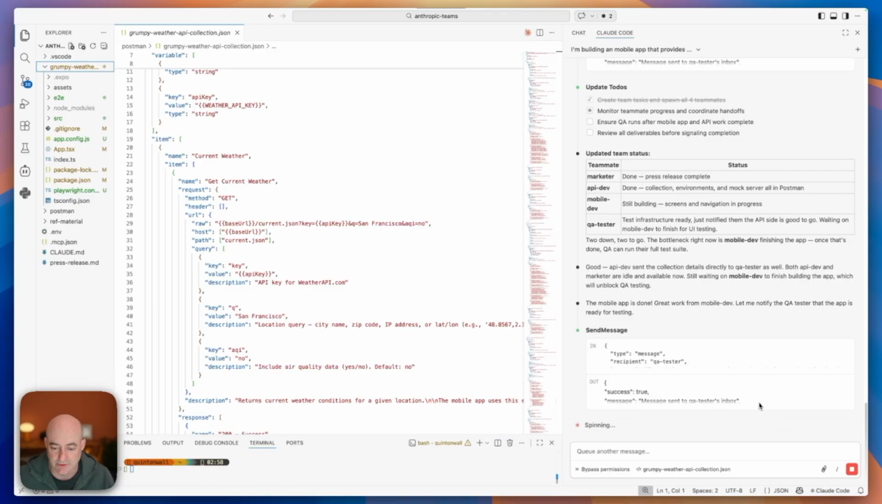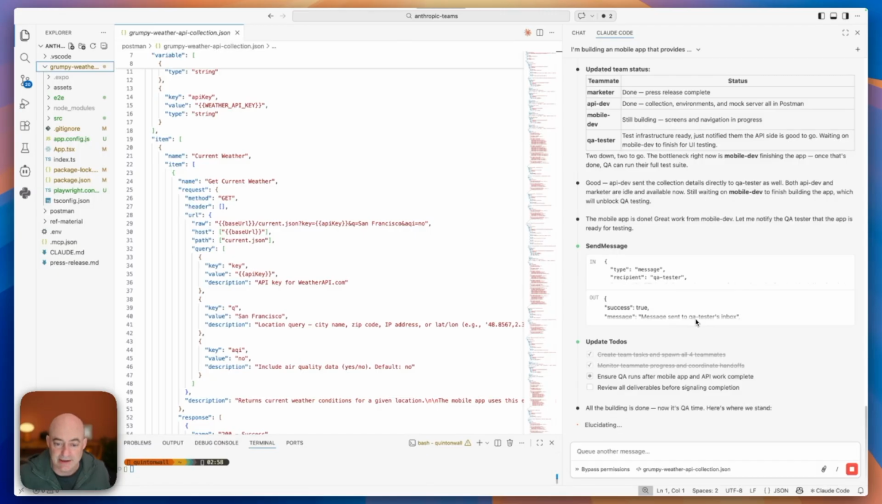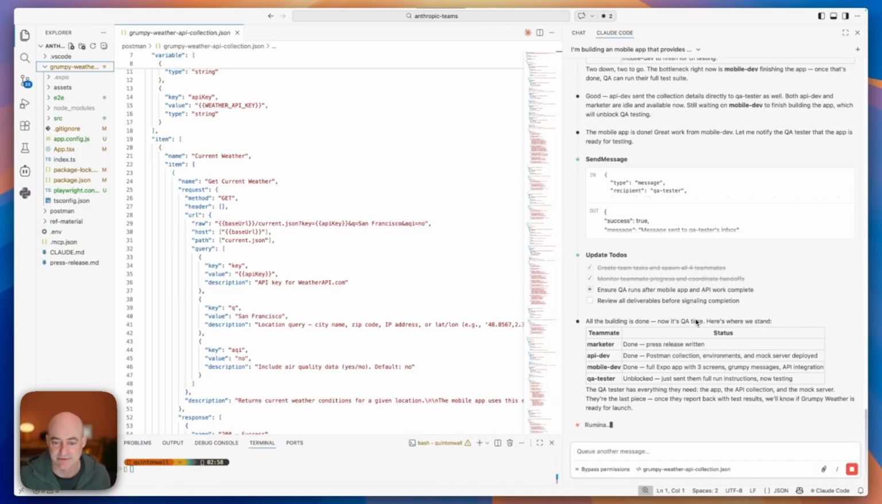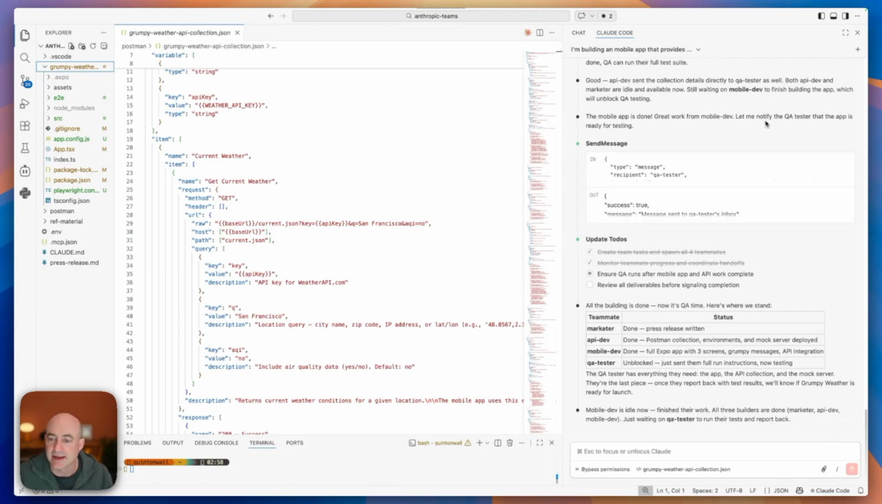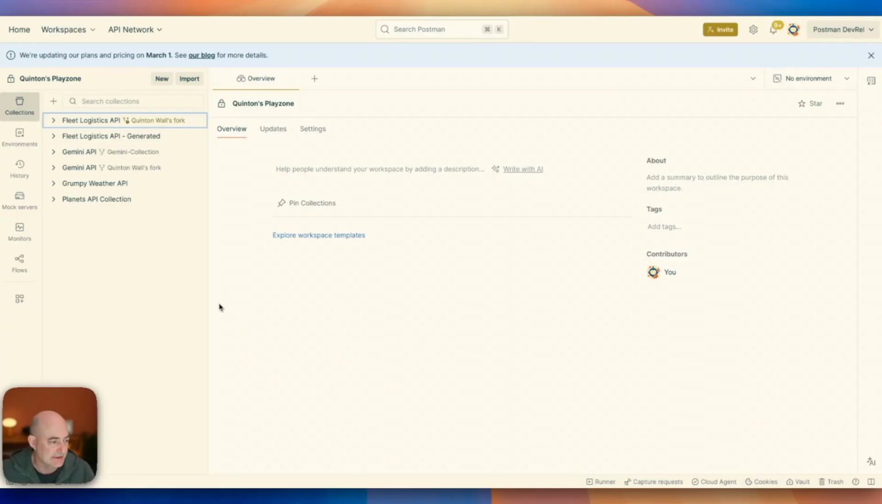Now it's time for the QA tester to start their job. So you'll see here, this is the amazing thing with agent teams. We have that lead agent that is actually collaborating and sending messages to each of the sub-agents. So it knew that the mobile dev was completed and told the QA tester to start their work. So our agent has finished everything that it needs.